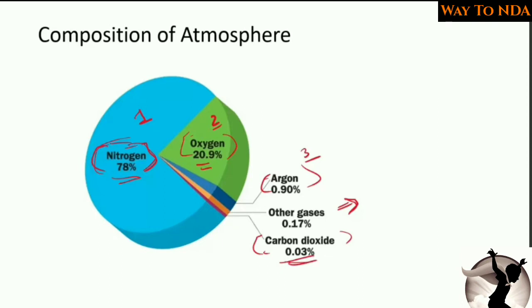Now carbon dioxide we have taken separately. Why? Because the study of carbon dioxide is very important. Firstly, it is responsible for the warming of the atmosphere. The speciality of carbon dioxide is that it absorbs heat, and when it absorbs heat, it increases the temperature. So the more carbon dioxide is present in the atmosphere, the more heat it will absorb, and this gives rise to global warming. इसकी वजह से होता है global warming.